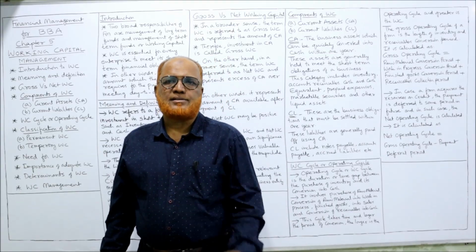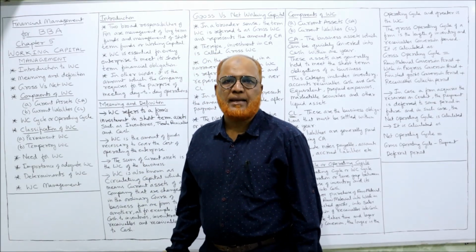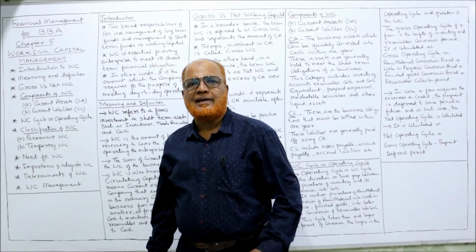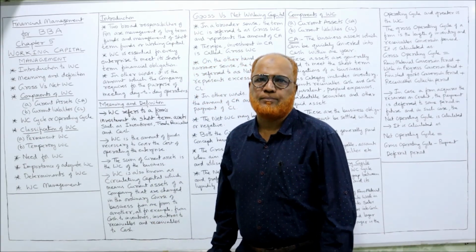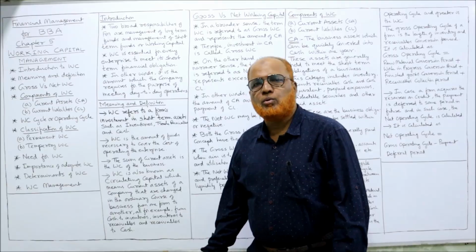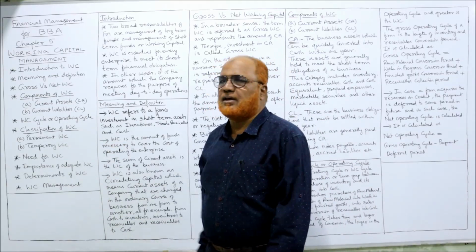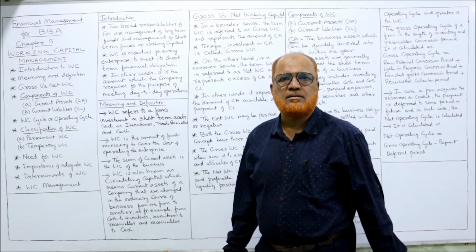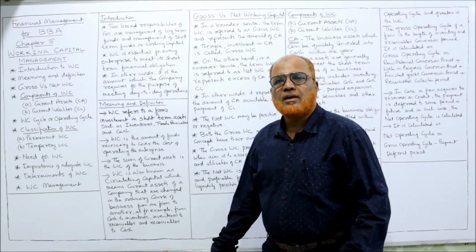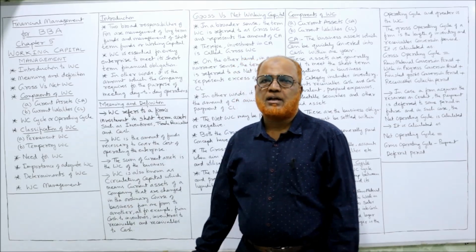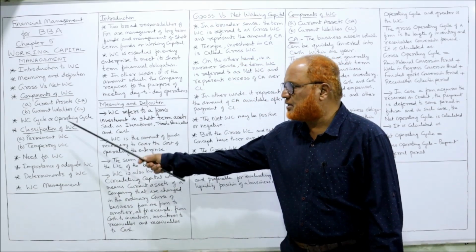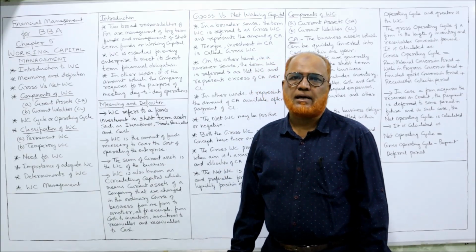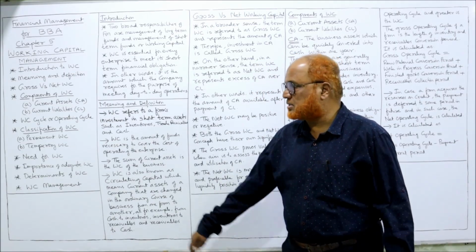Now, the contents of this working capital management chapter are, first of all, I'll discuss about the introduction to working capital. Secondly, I'll explain you the definition and meaning of working capital. Then gross working capital versus net working capital. Then components of working capital, that are current assets and current liabilities. Then working capital cycle or operating cycle. This concept is frequently asked in examination.